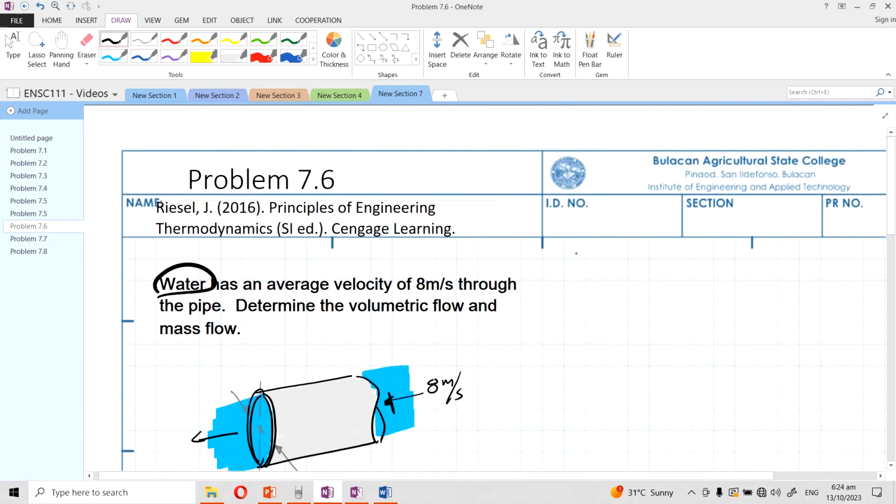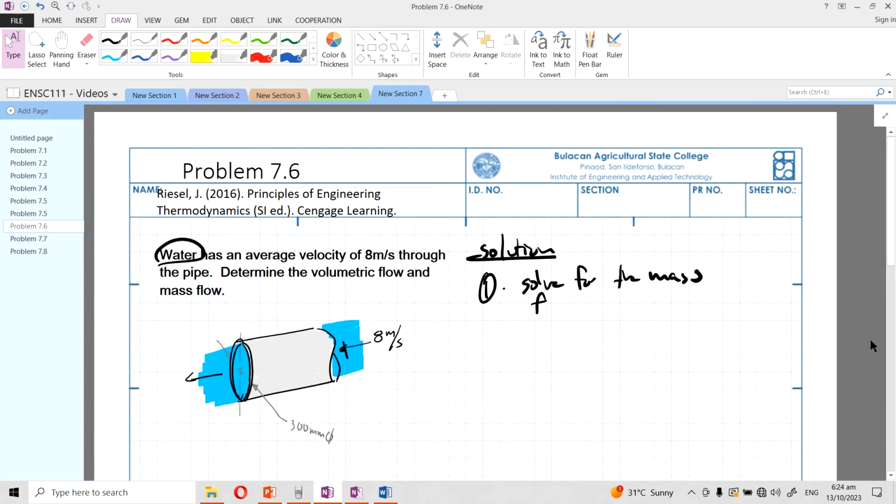Right, so that's straightforward. Maybe now we can just write, solving for the mass flow rate. Alright, so what's the equation? It's m dot is equal to rho times the cross-sectional area times the velocity.